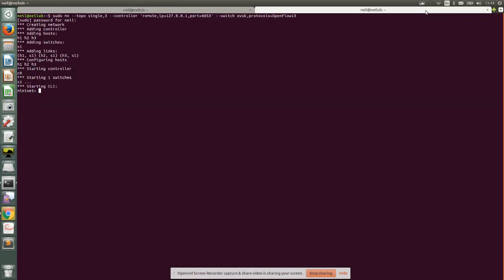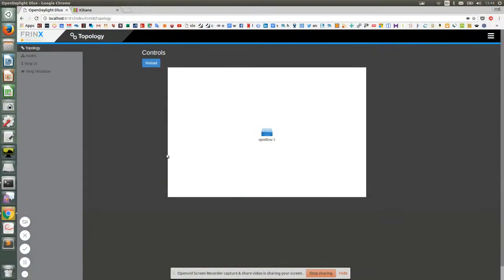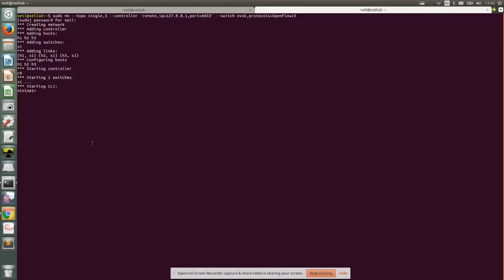So in another terminal window, I've started Mininet just using a standard setup with one switch and three hosts. So if we look, first of all, in the Open Daylight Deluxe window, in the topology visualizer, we can currently only see the OpenFlow switch. But if I run a ping all in Mininet, it should kickstart topology discovery.